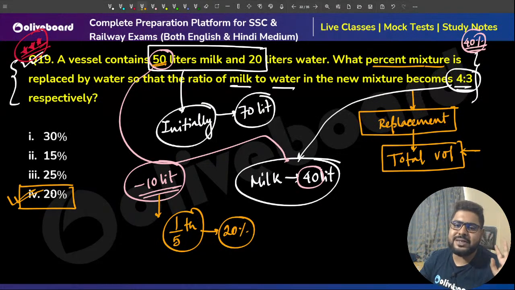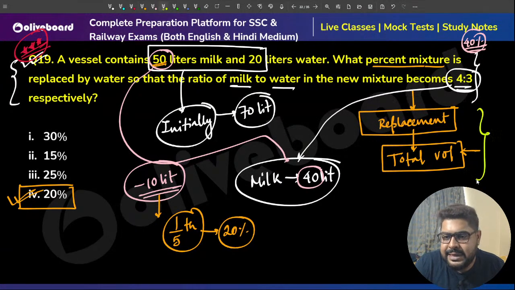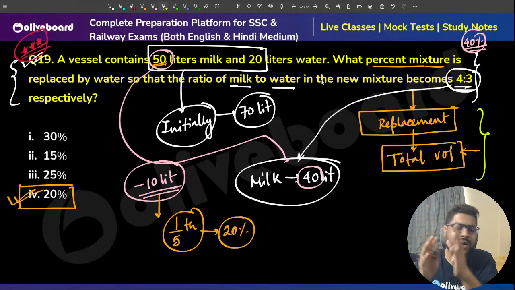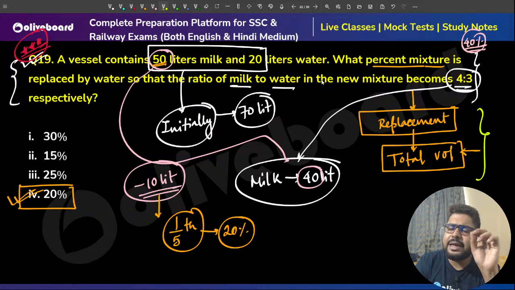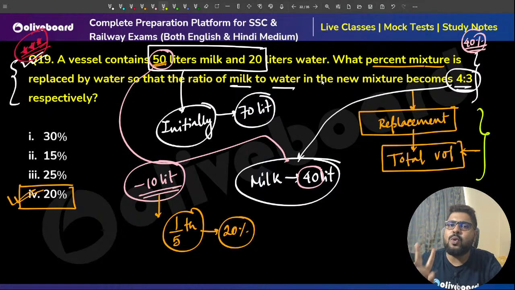Option number 4. Again, for that you only need to understand this concept. Total volume is 70, so it will stay 70. Total is always 70 liters. Everybody clear? Very conceptual this. It is very conceptual, but if you understand, there is no better method here. So they have initially 70, finally also 70.